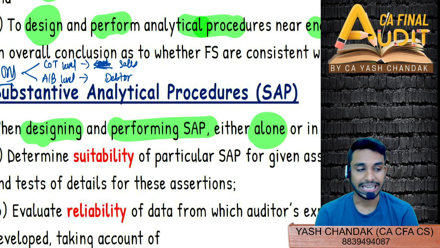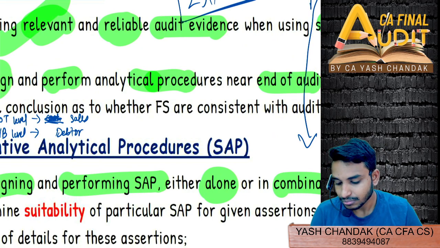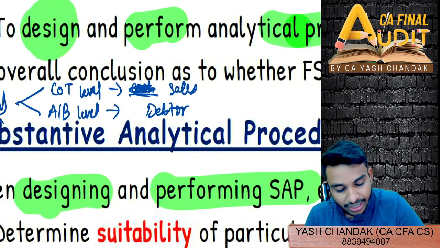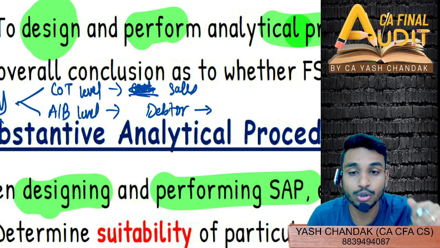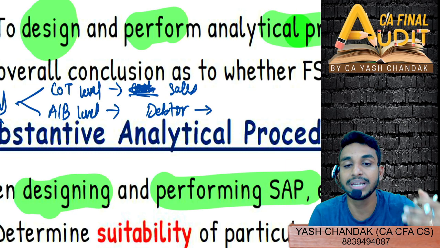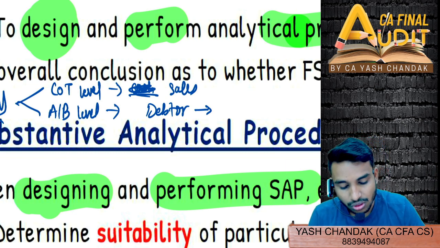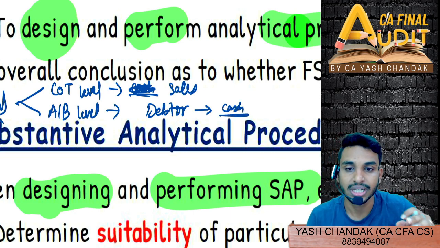See, in analytical procedure we are performing ratio or analysis, but at a point in time, as at any given day, debtor could be 1 lakh or it could even be 1000 or 10,000. If the debtor pays off throughout the year, the balance could vary from day to day.